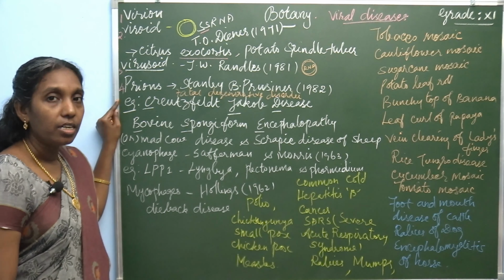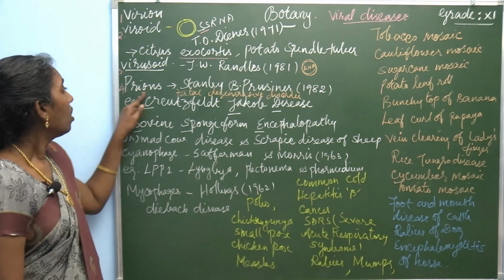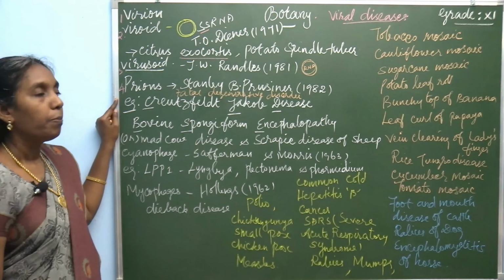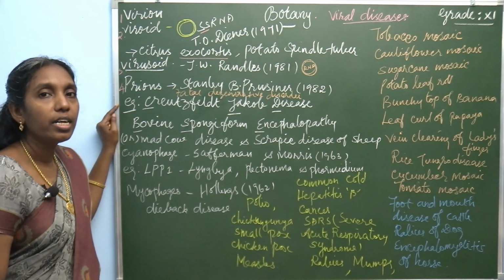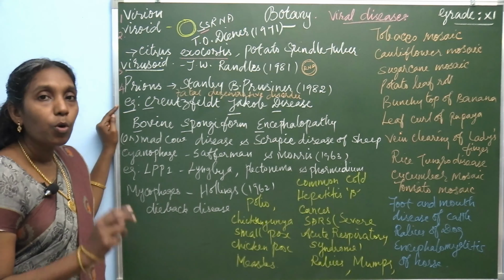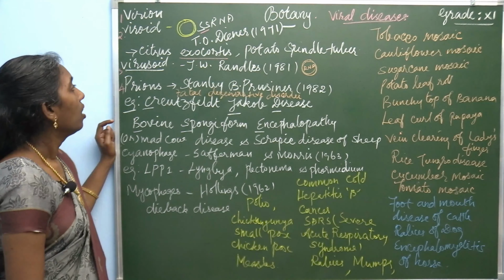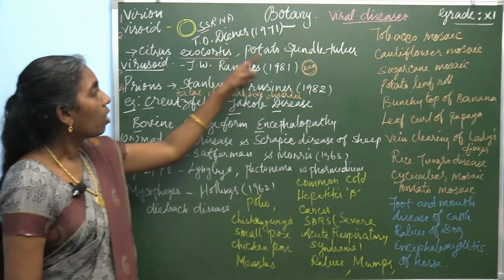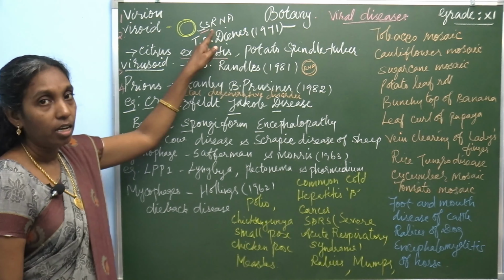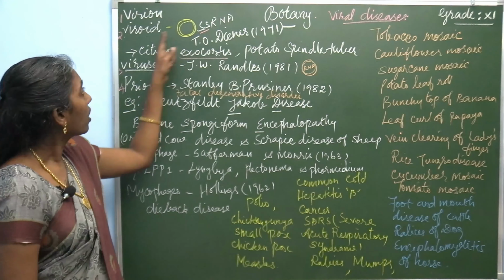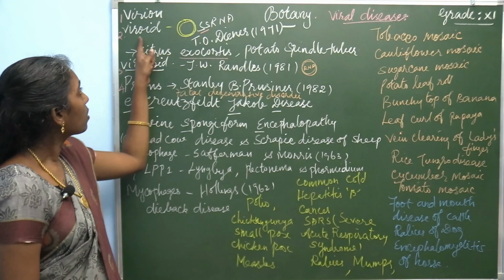Another definition, prions. How to pronounce this? Prions. Prions are proteinaceous infectious particles. Viroid and virusoid are RNA particles. But prions are proteinaceous particles. Here the protein capsid is absent. Without capsid, only ssRNA is present in viroid. Virusoid is also similar to this viroid because it possesses circular RNA.